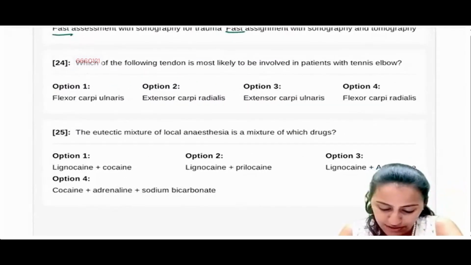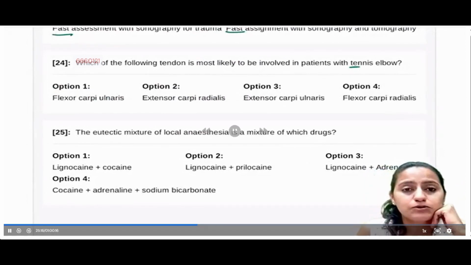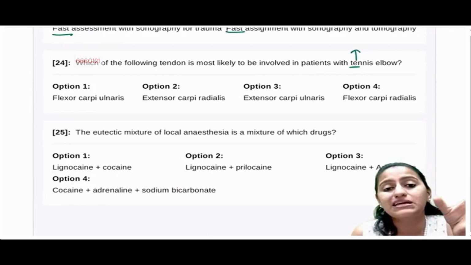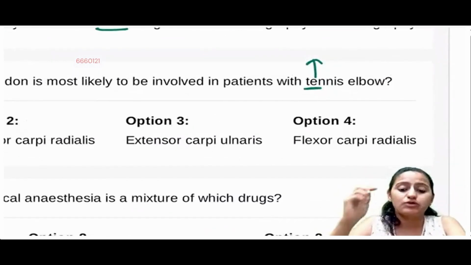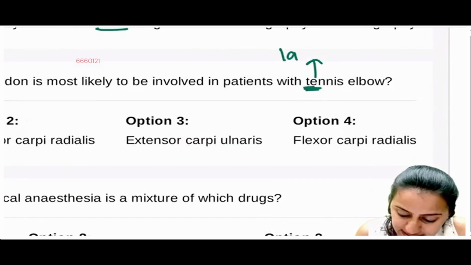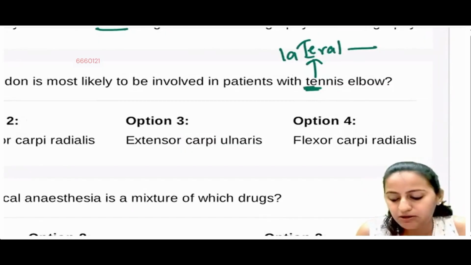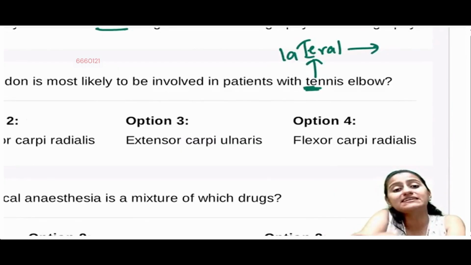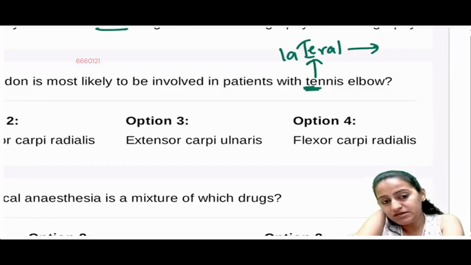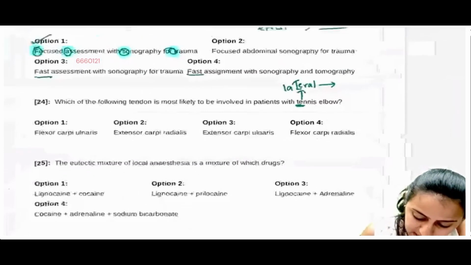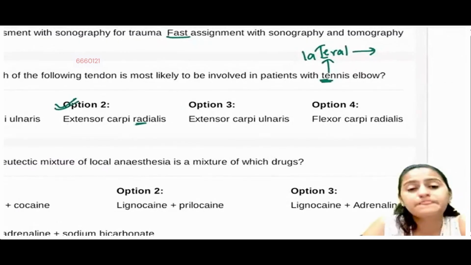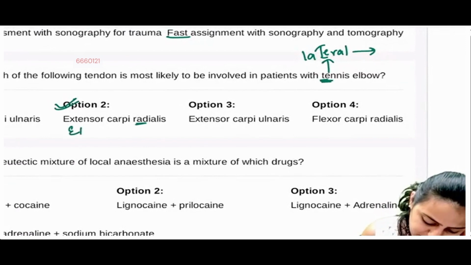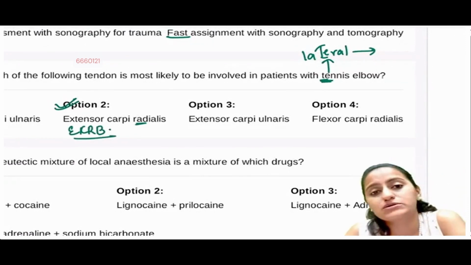Next one, which of the following tendon is commonly involved in tennis elbow? Remember, tennis elbow is affecting what epicondyle, lateral or medial? Remember, TELE. It is a lateral epicondyle. So lateral वाले पे होता है common extensor origin. It is affecting the extensor वाले muscles. So it is extensor carpi ulnaris नहीं, extensor carpi radialis. Lateral पे affect कर रहा है तो ECRB to be more specific, and it can be ECRL also, right?